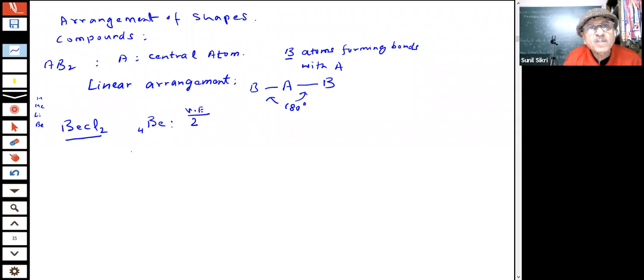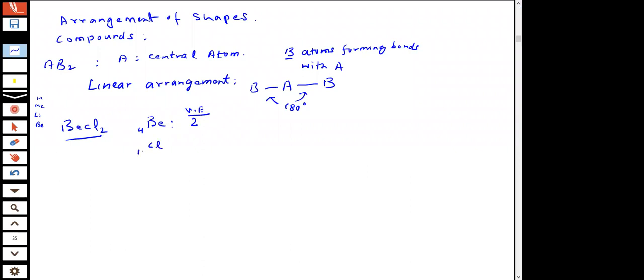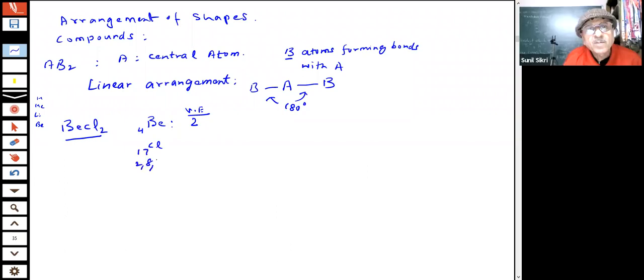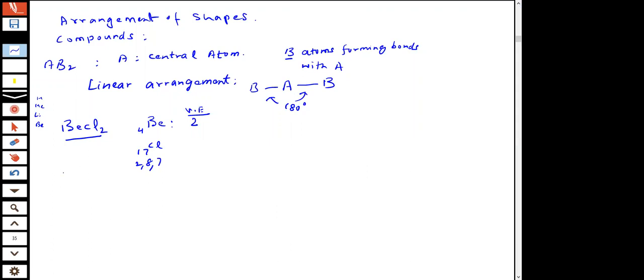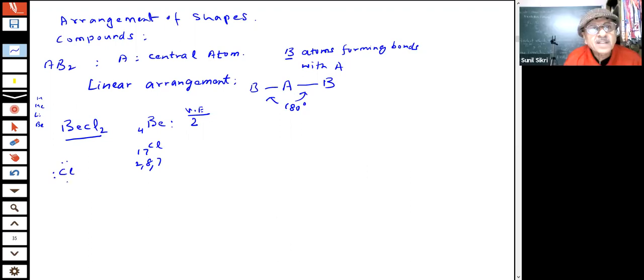You know about Cl, students. The atomic number is 17, we write 2, 8, 7. So chlorine will share one electron because it has 7 electrons. Your beryllium has got 2 electrons.